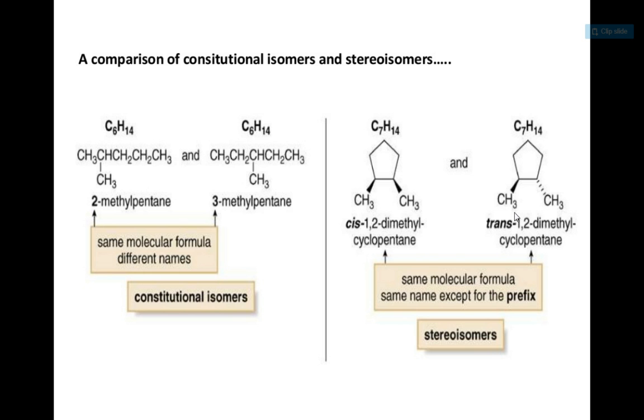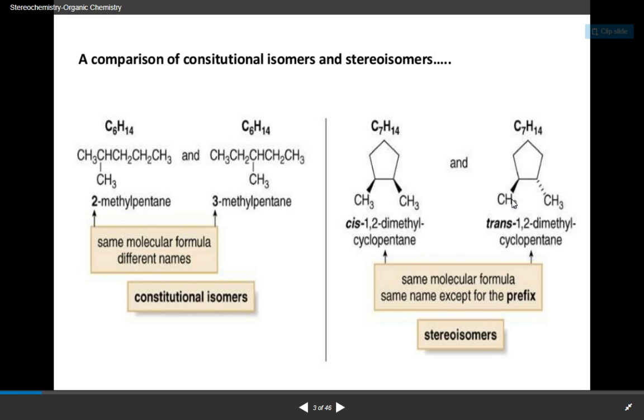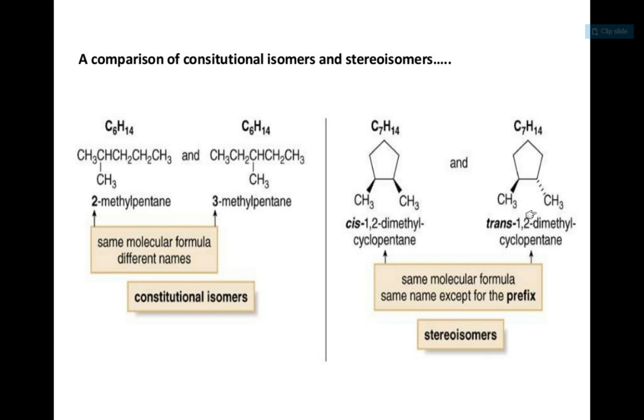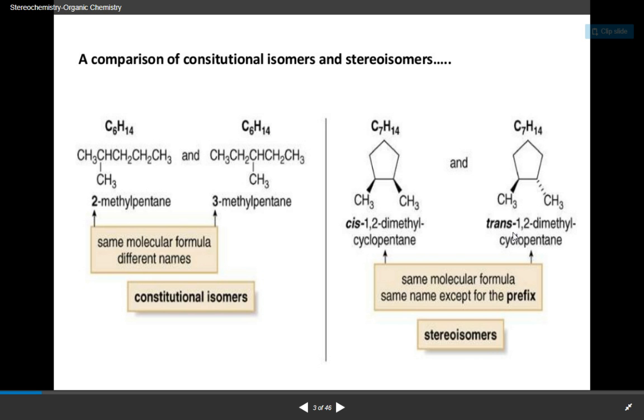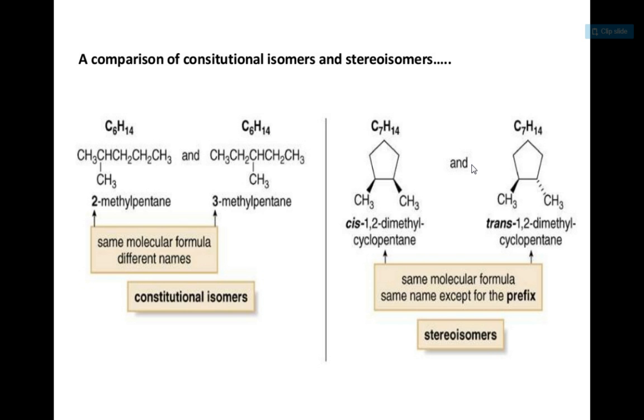This is the trans situation. One of the methyl groups is on the front side and the other methyl is at the back. This is trans-1,2-dimethylcyclopentane, whereas here both the methyl groups are on the front projecting bond. It is cis-1,2-dimethylcyclopentane. Here also the molecular formula is the same, C7H14, and there is a difference in the orientation of the methyl group. So it is an example of stereoisomerism, and see that the prefix is different while the IUPAC name is exactly the same. It is the cis and trans isomer.